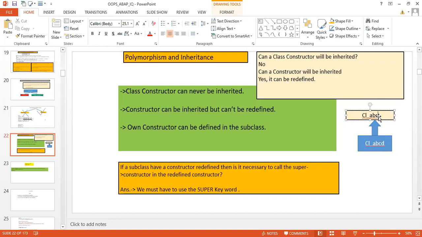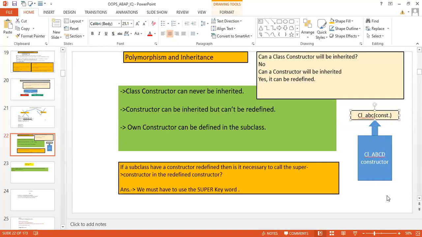Now in this class, suppose you have a constructor. This constructor of this class will be inherited over here. You will be able to see this constructor. So just go and check and verify this one. I'm a little bit confused over here about this constructor. I think, Pankaj, every class has its own default constructor. Yes, that is true.